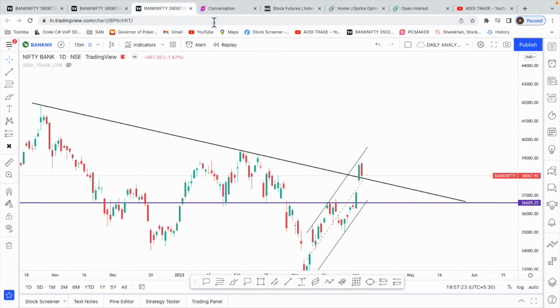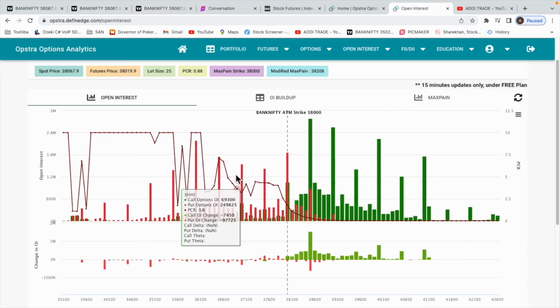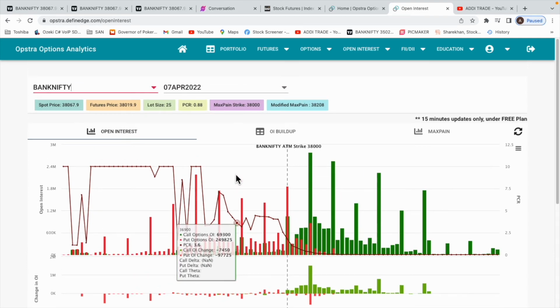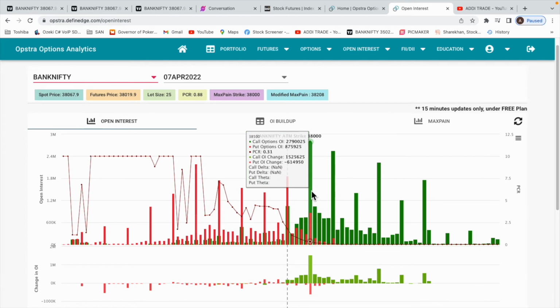We'll just see the open interest for Bank Nifty. See, this is why open interest is only seen as additional data. We don't take any trading decision based on it. It's all the price action, and with price action, if OI data can support, we can take a good trade.